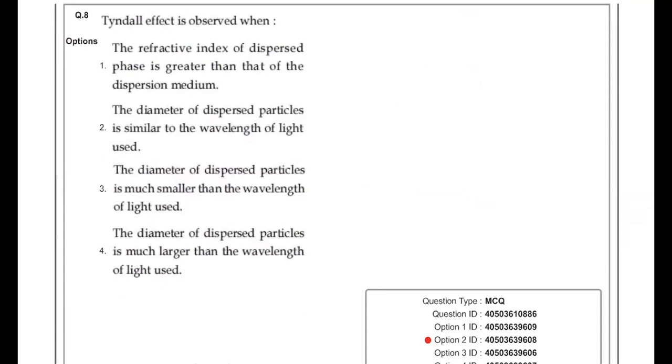So your diameter based question is there. The diameter of the dispersed particle is similar to the wavelength of the light used. So the answer must be 2. This is also an NCERT based question. We can use a reference of NCERT here.